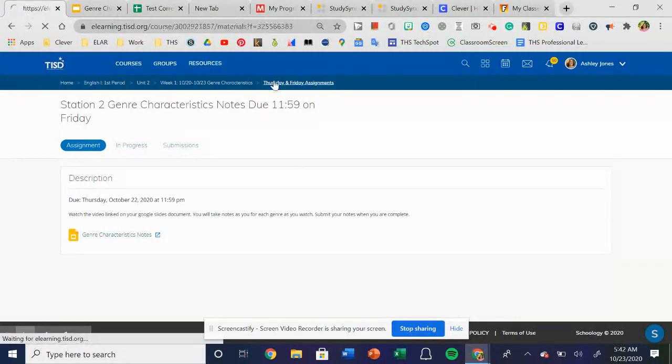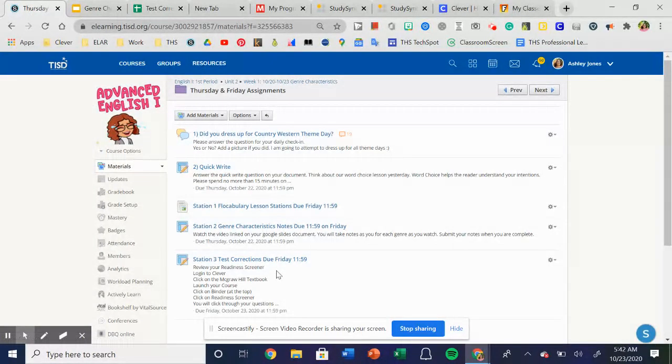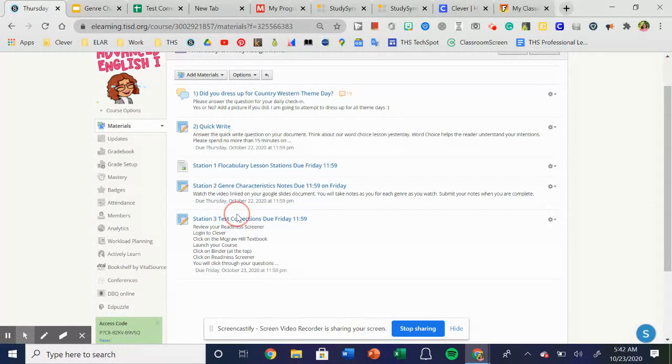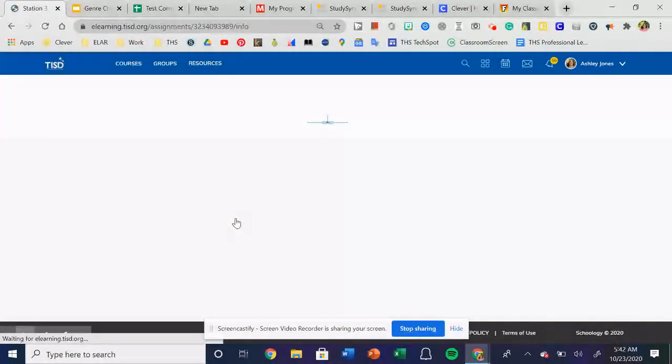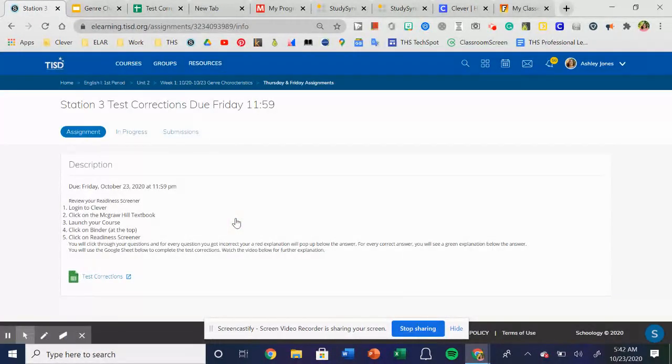Okay, the last thing is our test corrections. The test corrections are based off of the readiness screener. If you were unable to view the readiness screener yesterday, I should have opened it back up by lunchtime so that you would have an opportunity to work on it and submit it. If you didn't have that opportunity, just let me know. But I'm going to go over the instructions.